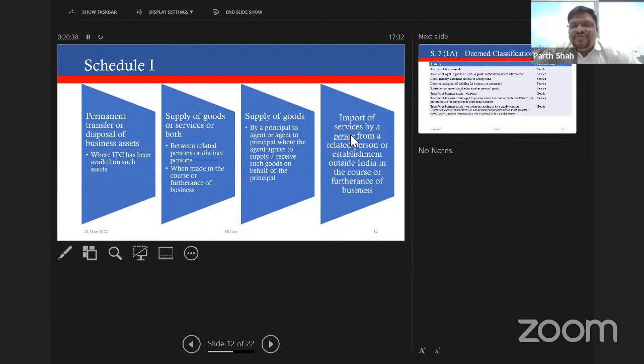Again, under GST, what used to happen was there was a concept of consignment sale. Prior to GST, when you had an agent outside Maharashtra and you were in Maharashtra, you used to send him goods to that location under F form, and the agent used to sell it locally, and the collection came back to you. The same concept continues under GST, but the movement of goods from you to the agent has to be under the cover of a tax invoice.